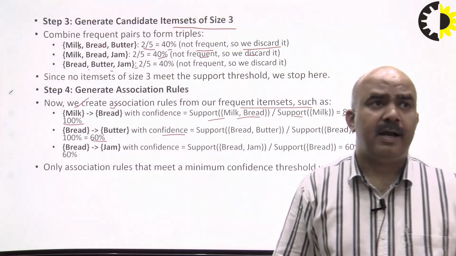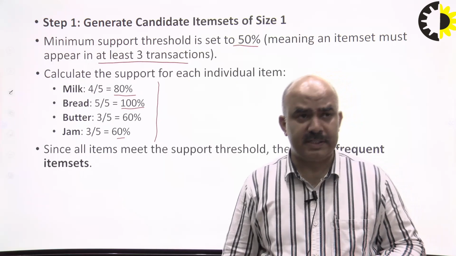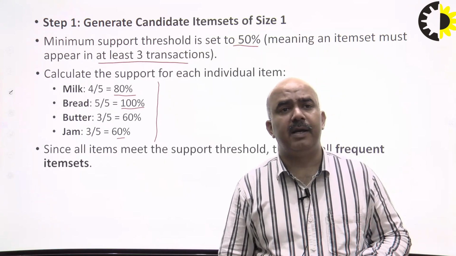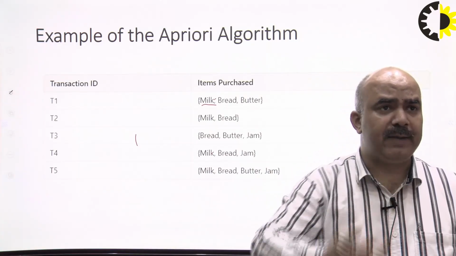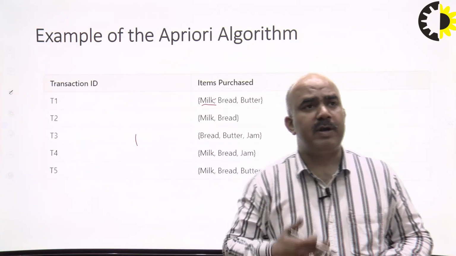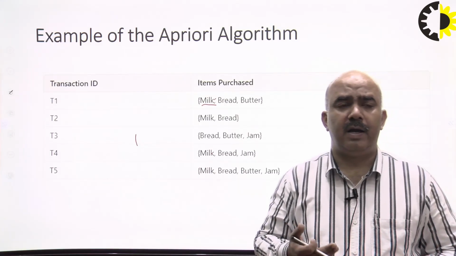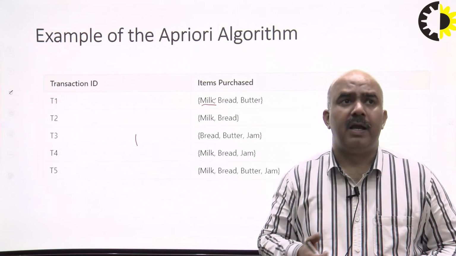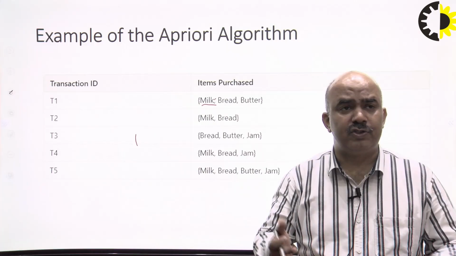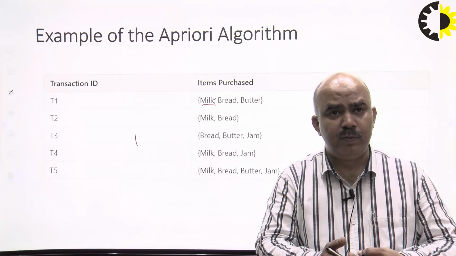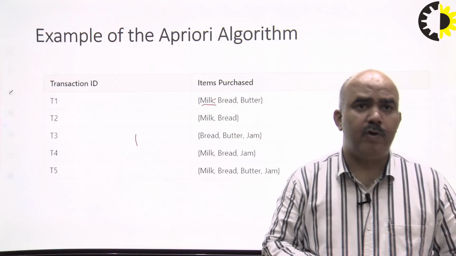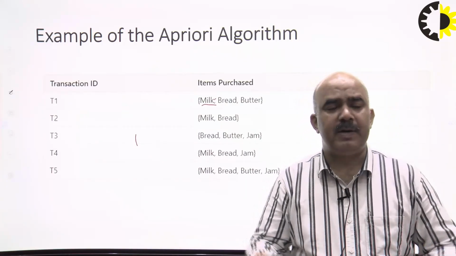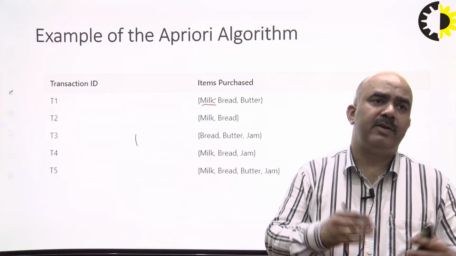Generally, this type of question also comes in the university exams, where this kind of table is given to you. Now you have to identify the frequent item sets. In such questions, the minimum threshold value will be given to you, or the minimum support value is given to you, or you can assume it as 50%, and on the basis of that you calculate as well.